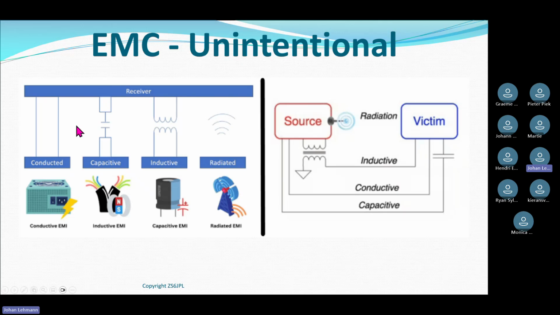Just a picture, and I made a mistake here. These two drawings of the capacitor and the cable should have been the other way around. When I look at unintentional interference, it can be caused by conduction.